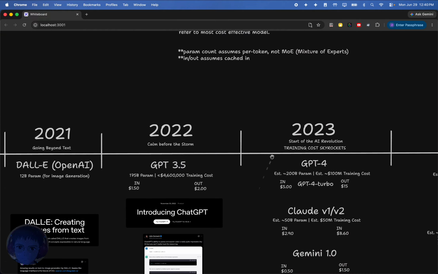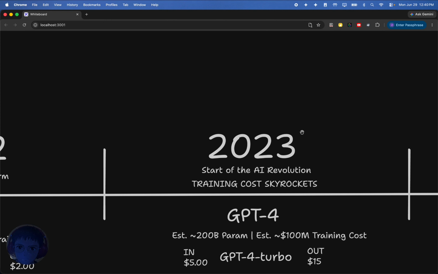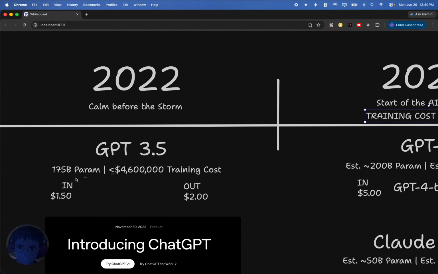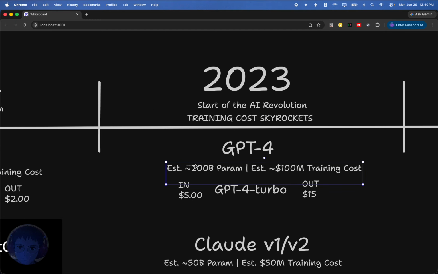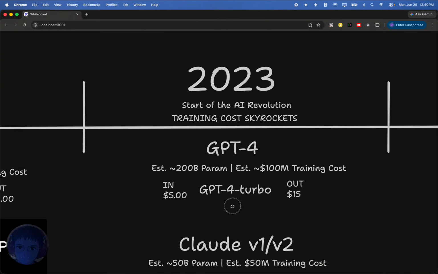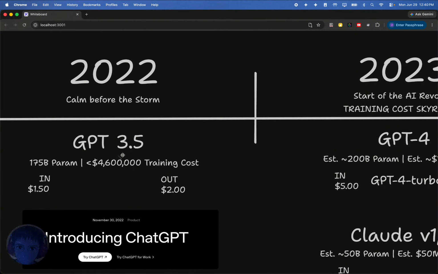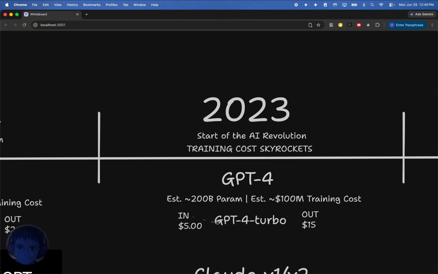And so now let's move on to the next year, 2023. This is the year I'm calling the start of the AI revolution. 2023 is pretty much when we started to realize, oh shit, this isn't just a cool tool. Like this can actually change the way we work, if not replace our jobs. And it's also the year that training costs became insane. And so you're going to see here GPT-4, really, at least the estimates. Now the estimates could be wrong. I'll get to this a bit later, but for now, let's just look at the training costs and see, it was estimated about $100 million to train GPT-4, whereas GPT 3.5 was in the realm of $4 or $5 million. Pretty big jump, right?